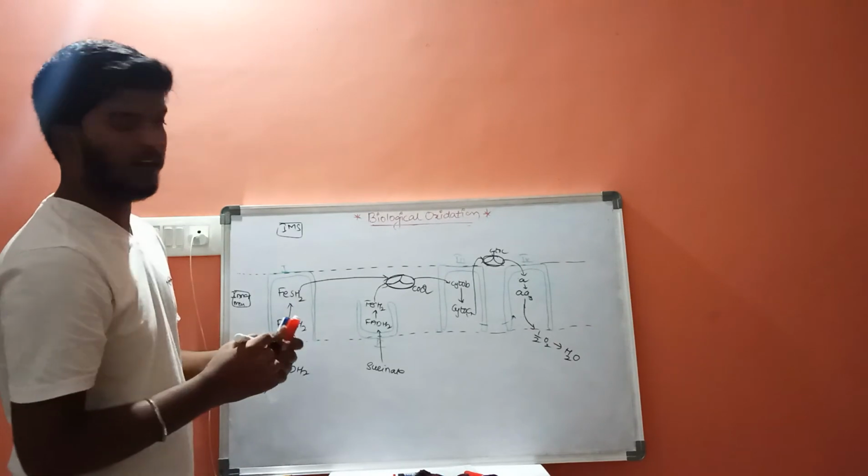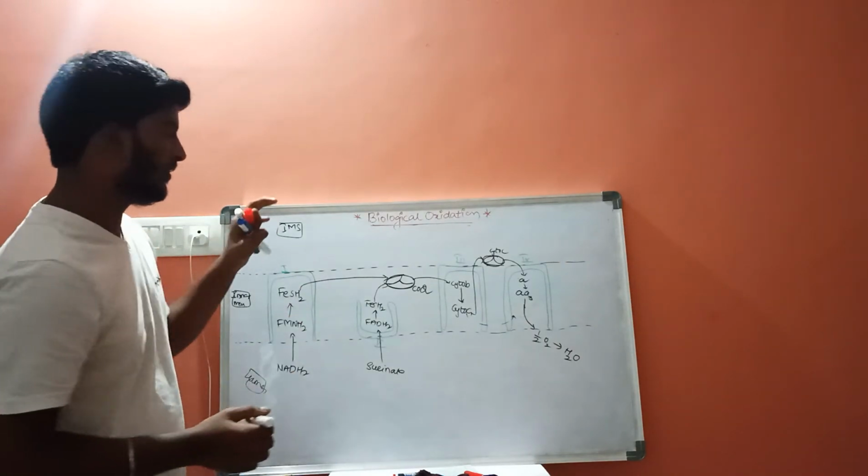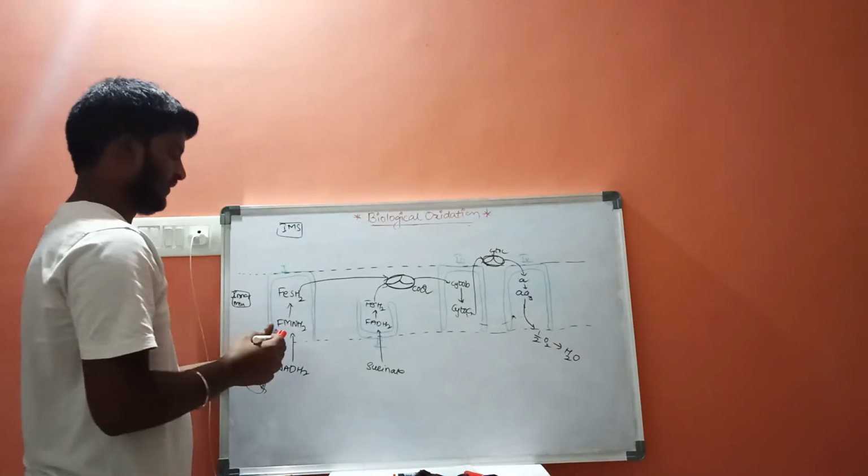This is the process of electron transport chain.